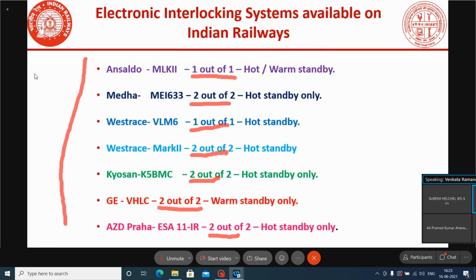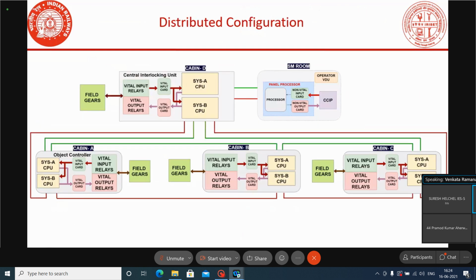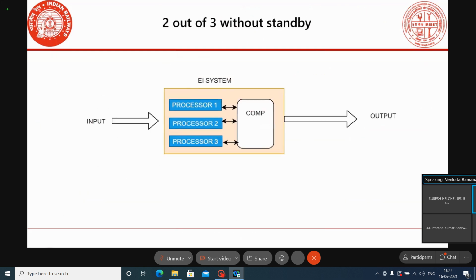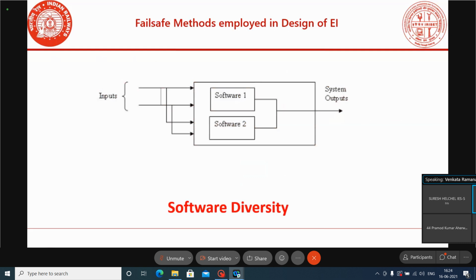And while doing this redundancy also, they can go for identical processors, which is easy, or otherwise they can go for different processors also. Like that it can be done. These are the systems available in Indian Railways. To make the system safer, I mean fail safe, the OEMs go for redundancy in software or redundancy in hardware.